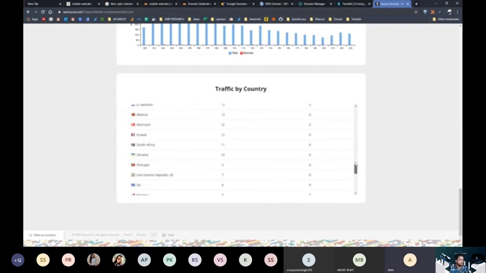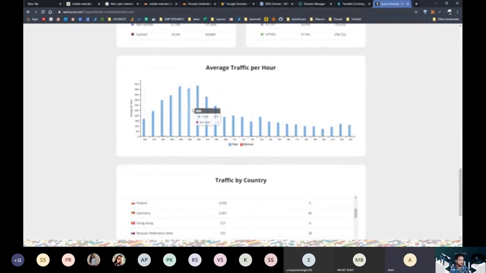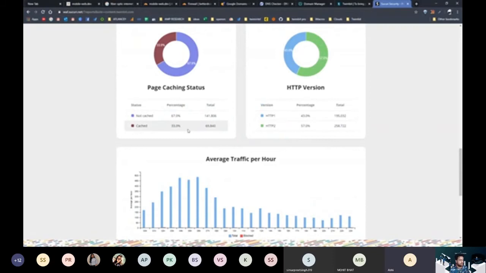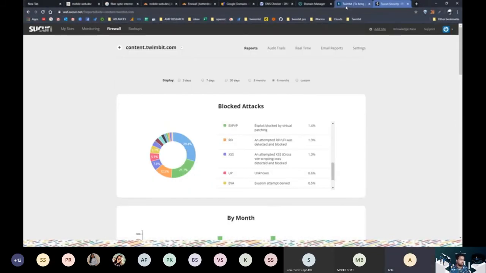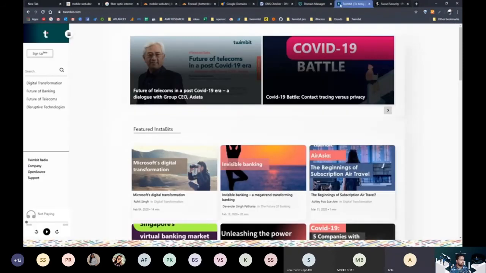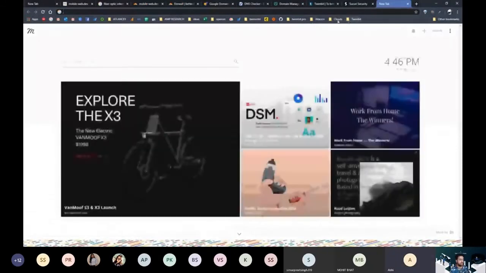So we regularly go and check these reports and also see how the traffic is behaving in different hours, how many requests are cached or non-cached, all this information. So this is how a web application firewall works. We have another web application firewall as a second layer of security provided by StackPath. Let's go ahead and see what that report says.